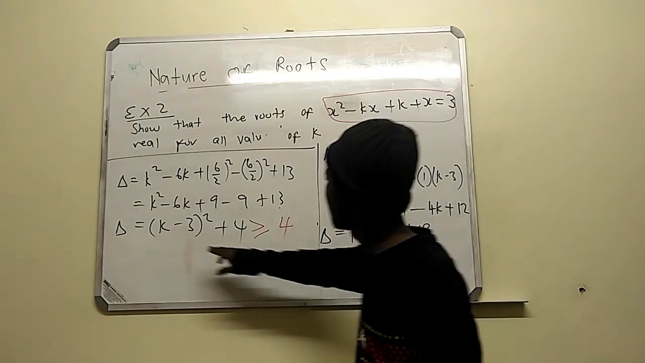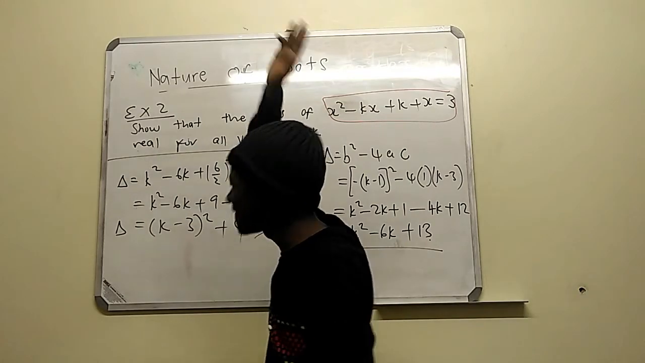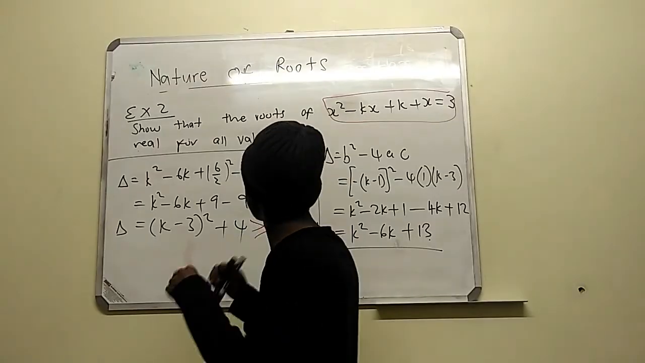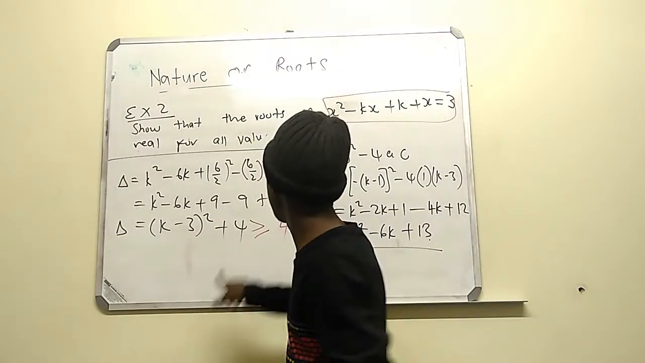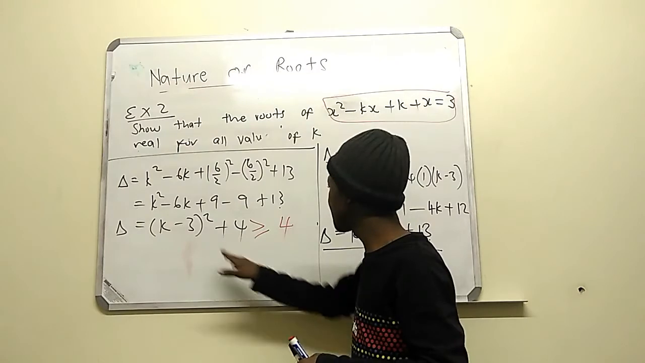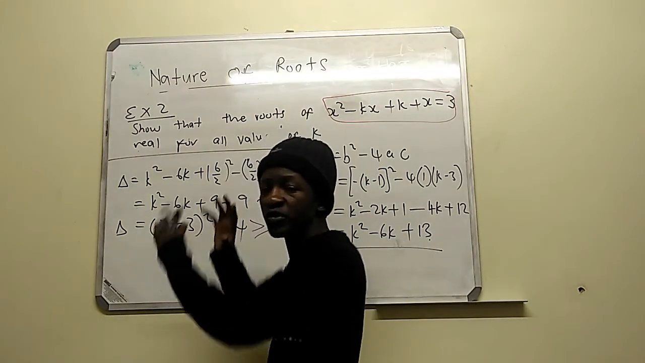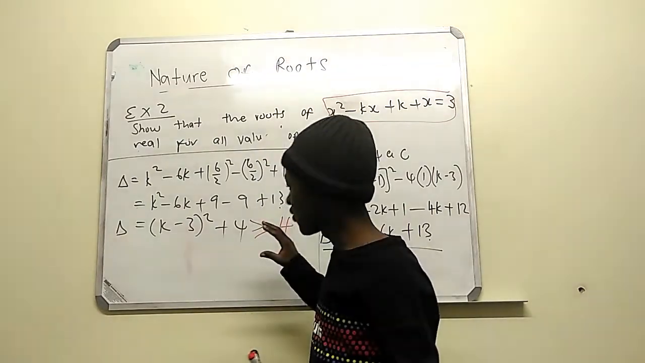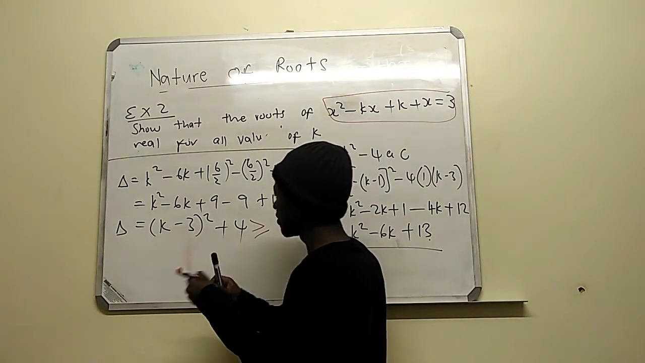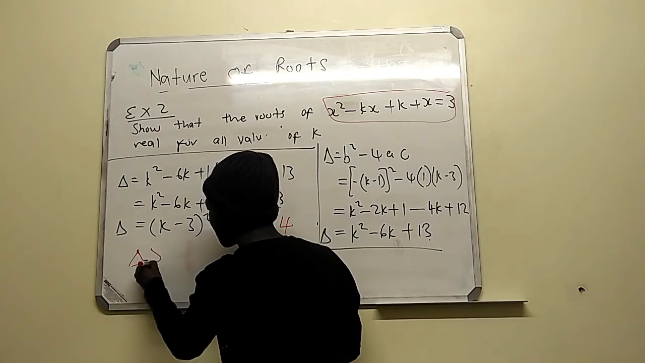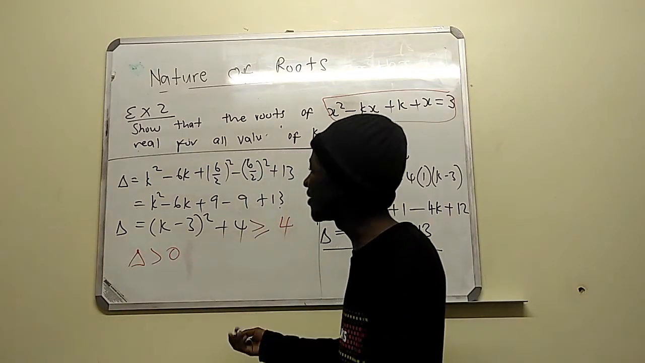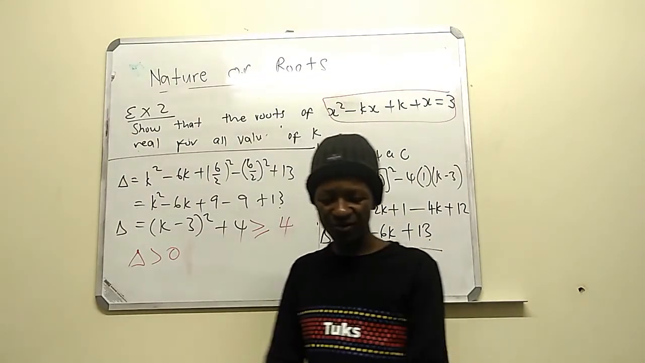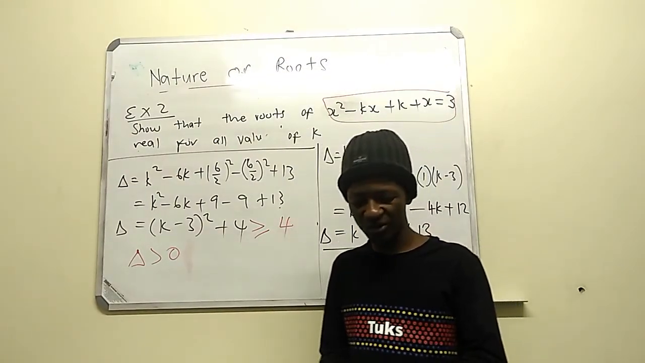So it will never be 0, no matter which value of k we calculate. Of course we know that if this becomes 0, it means they have equal roots, but it will never equal 0, because it's all squared. It's either 4 or greater than 4. So we can conclude that my delta is greater than 0. And you know when delta is greater than 0, the roots are going to be real roots.